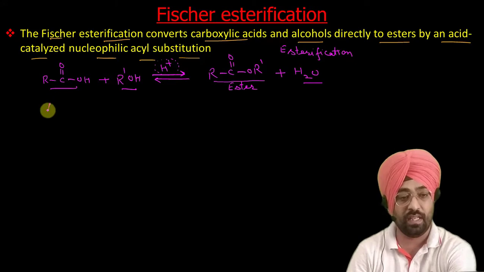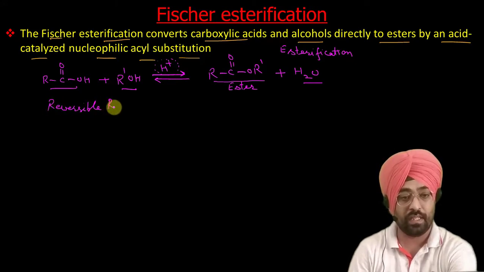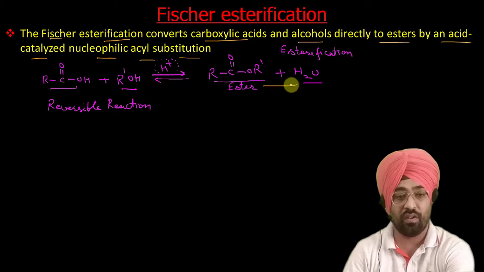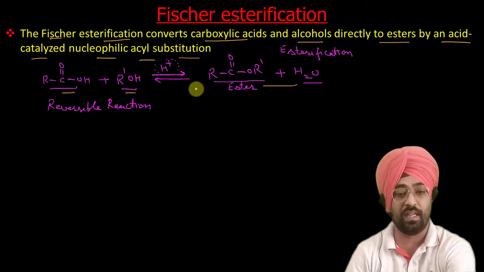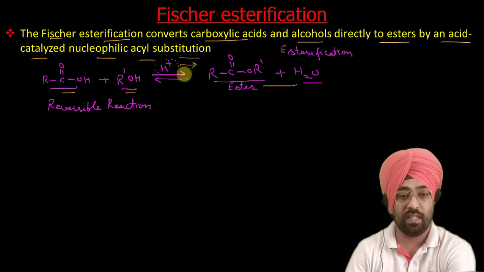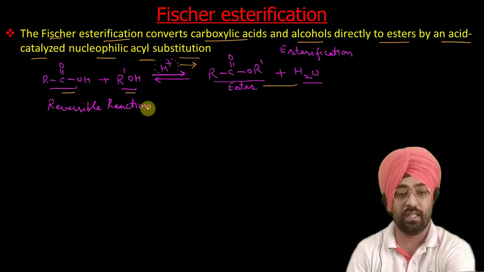You can see it is a reversible reaction. Why is it reversible? Because under same conditions esters get hydrolyzed to give you carboxylic acid and alcohol. So this reaction can occur in forward as well as backward direction under acidic catalyst condition. This esterification reaction can also take place in the absence of this catalyst, but the reaction will be very slow.